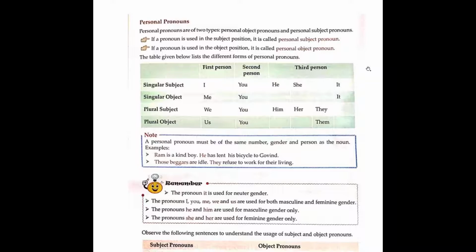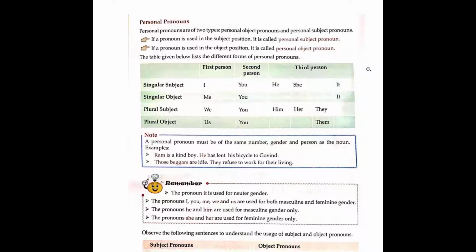Plural subject has we in first person, you in second person, and they under third person. Plural object: first person us, second person you, third person them.